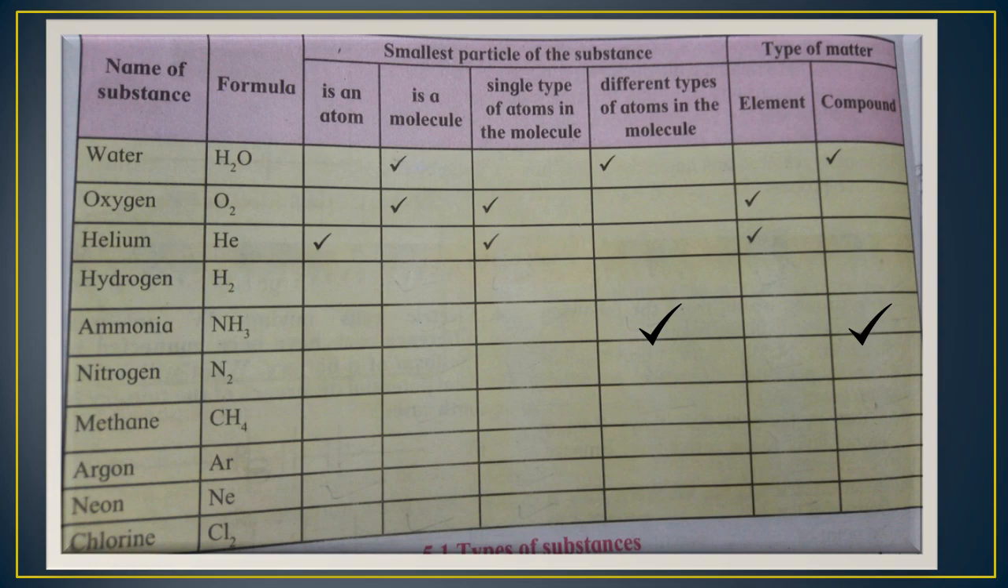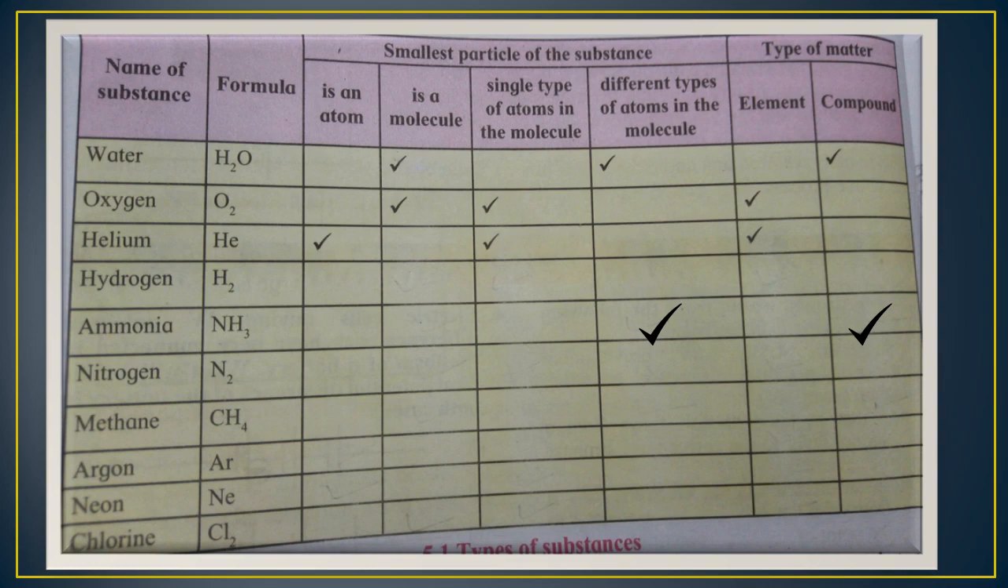In a water molecule, two different types of atoms, elements, are present, that is oxygen and hydrogen. That means it is a molecule, a combination of two different types of elements. Is it a single type of atom in the molecule? No, it is different types of atoms in the molecule, that means oxygen and hydrogen. Element? No, it is a compound.